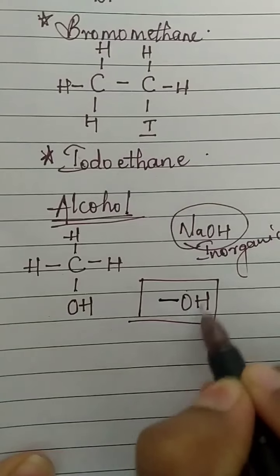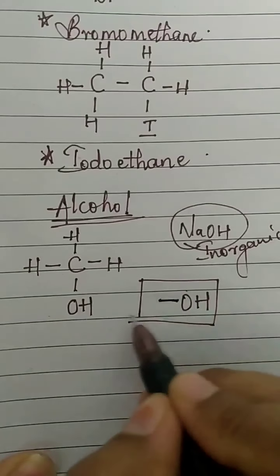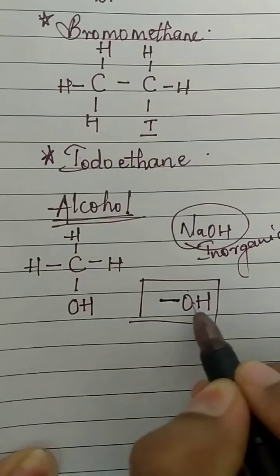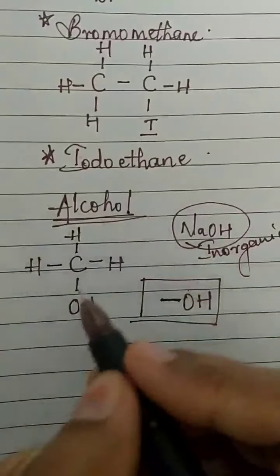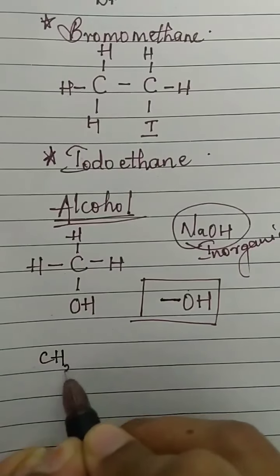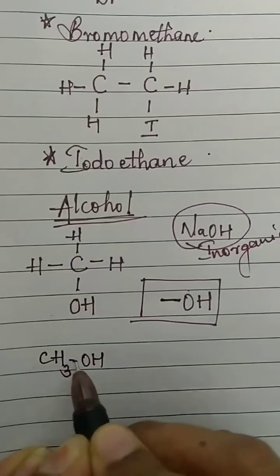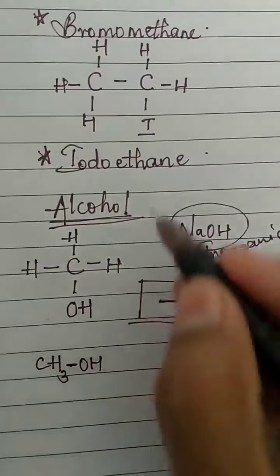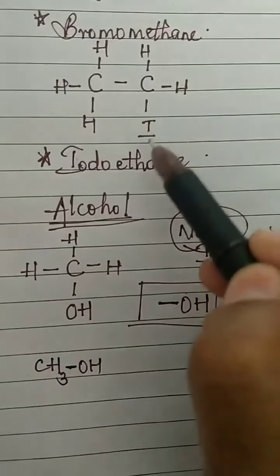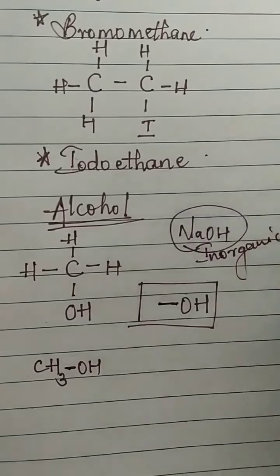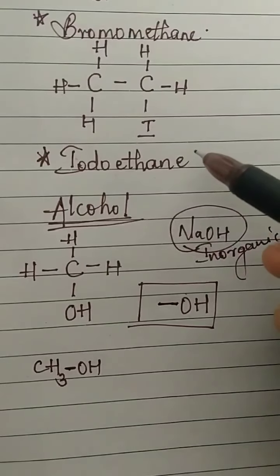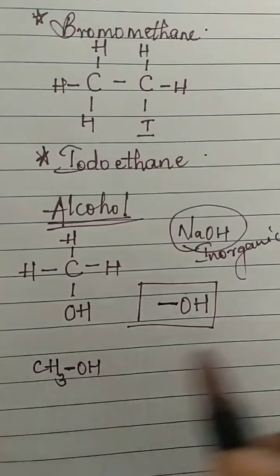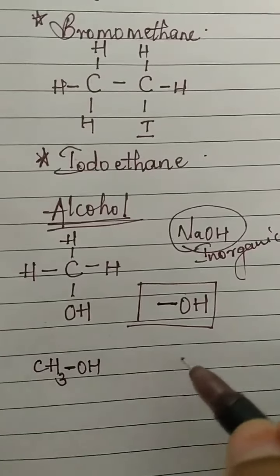Why am I writing this bond? OH means that before the bond, some other parent hydrocarbon will come. There will be a separate chain and after that you will see OH. Here in this case, what is this? The condensed form is CH3OH. Okay. So before OH, there will be a chain. And if in that chain you see OH, it is alcohol. If in the chain you see I or F or Cl or Br, it is a heteroatom. Here you are seeing OH. Okay, this is the alcohol functional group. This is the functional group of alcohol, OH.